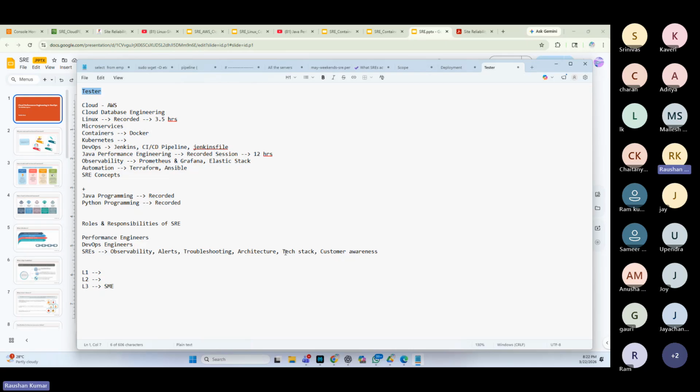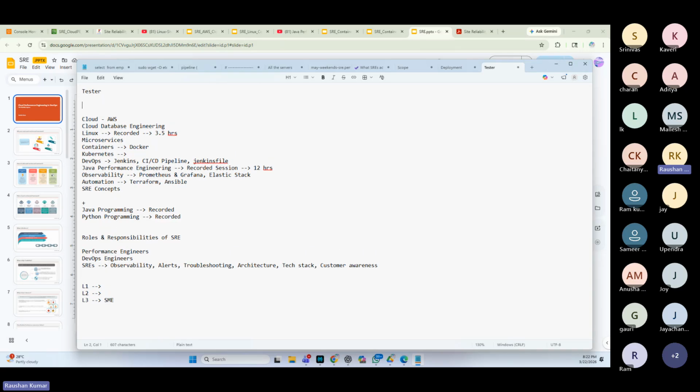Okay, no problem. See, Joy, I think our skill sets are different. You are a manual functional tester trying to become an automation engineer. So don't worry about all these things. Your aspirations are different, so let's focus on your aspirations: focus on Java, focus on Selenium. That should be good for you for now. Okay, thank you.